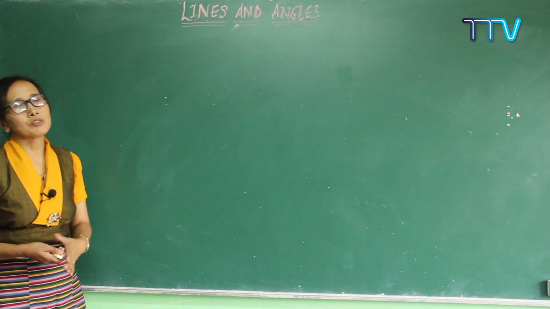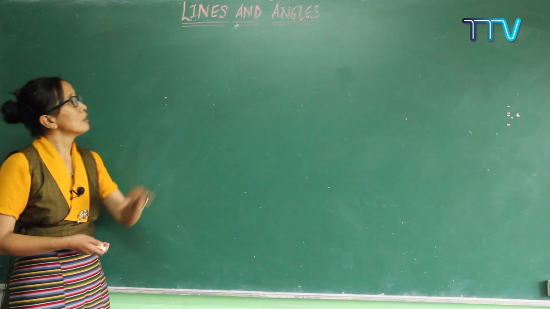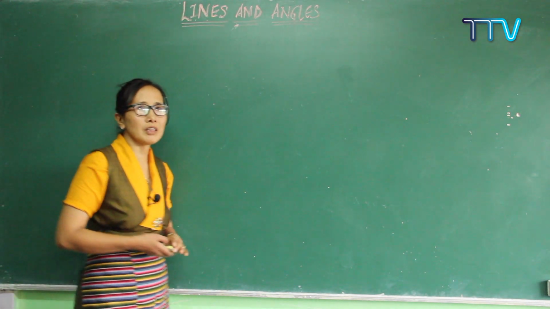Today I am going to start a new chapter from the geometry part, and we will be learning the first chapter of geometry from class 9, that is lines and angles. Let's start with our lesson. Before we go towards the main lesson, we have to clear out lines and angles first. You have already done this in class 7.